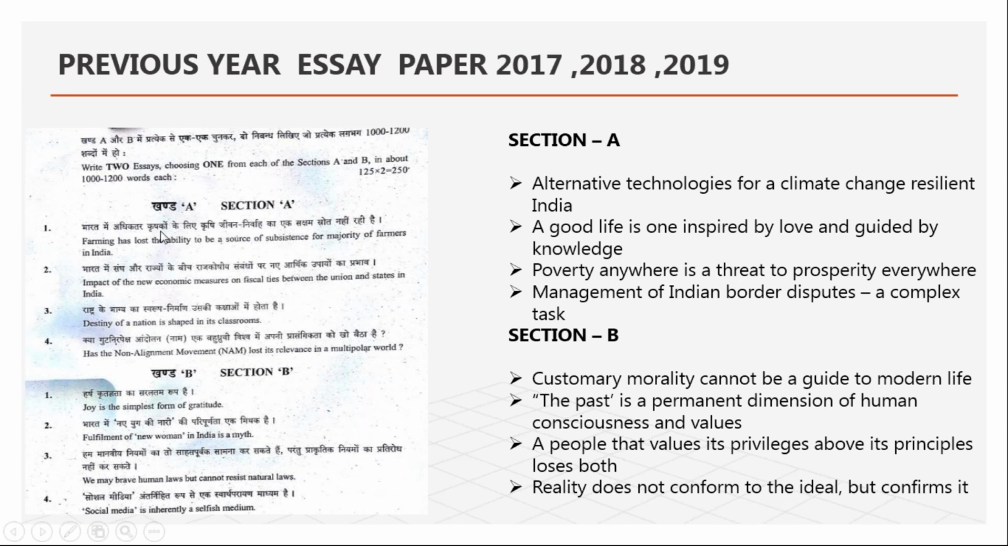Definitely, there will be section A and section B, and you will definitely get one topic. Take my words, it will be from a social topic. See it here, it is 2017. Farming has lost the ability to be a source of subsistence. You won't have to write anything unusual, because the syllabus covers agriculture.